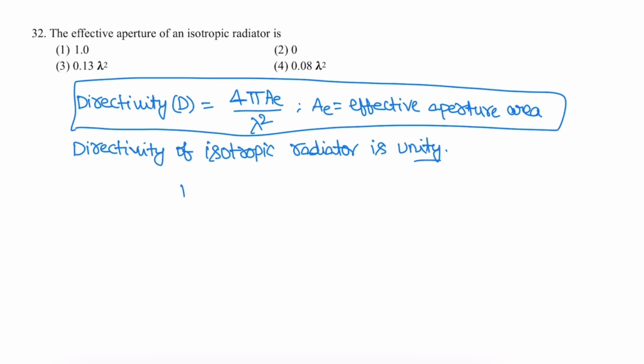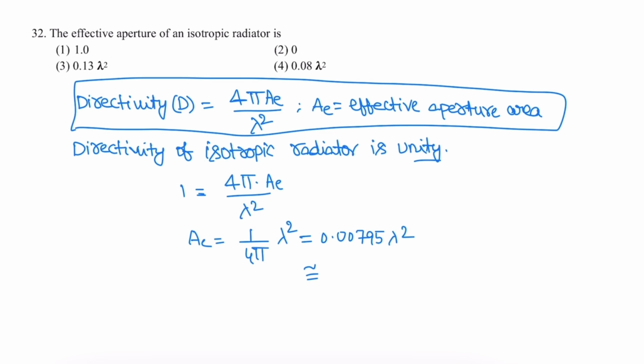So directivity is 1, so 4 pi AE by lambda square is 1. So the effective aperture area is lambda square by 4 pi. So its value, 1 by 4 pi, is 0.00795 lambda square. Approximately it is 0.08 lambda square, option 4.